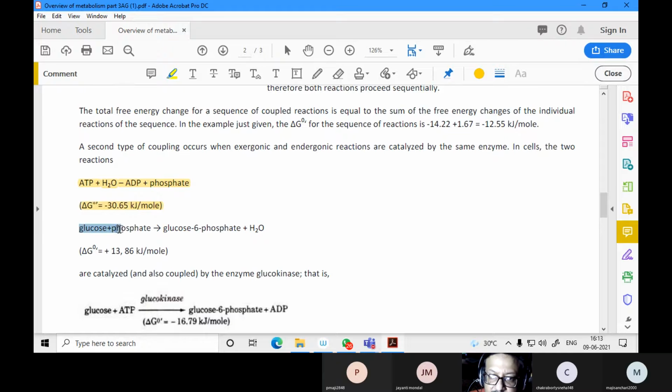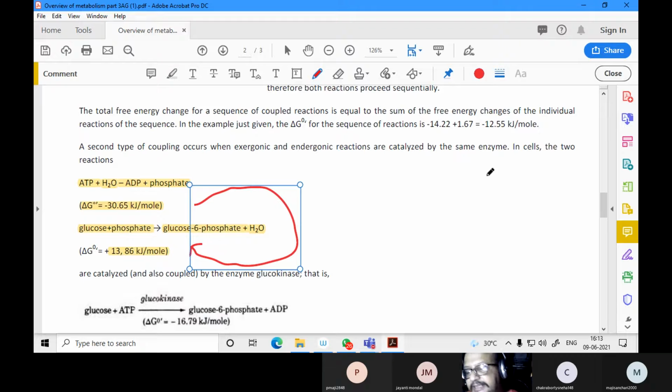And in the reaction glucose plus phosphate to form glucose 6-phosphate in glycolysis, you have the requirement of this much energy. So this energy is used to do this particular reaction. ATP hydrolysis is needed for this particular work. This type of mechanism is known as a metabolically coupled reaction. So the catabolism of ATP is used for the anabolism of glucose 6-phosphate.